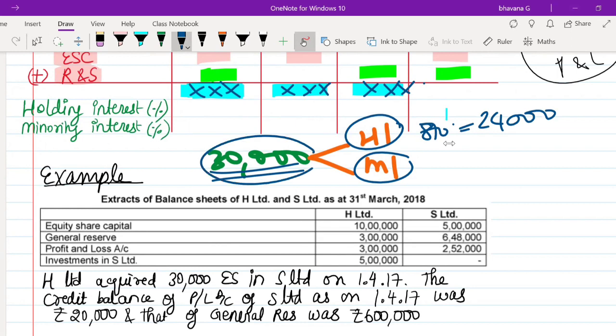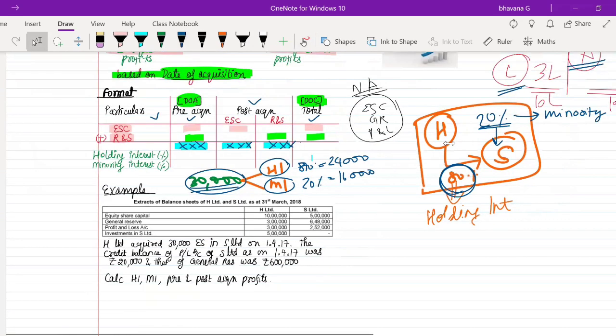Here the pre-acquisition profit is 30,000. What is the share of minority interest in this? It is 20%, which is nothing but 6,000. So 6,000 of pre-acquisition profits here belong to the minority interest. So this is your first working note. Like this you have to split and show.